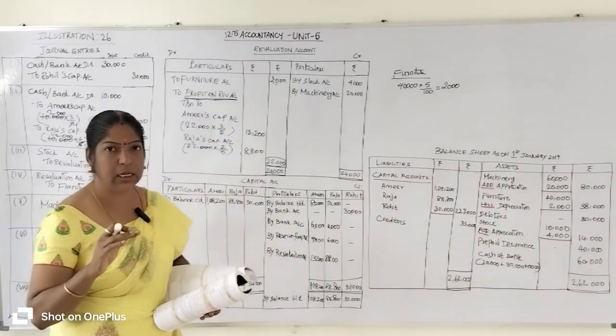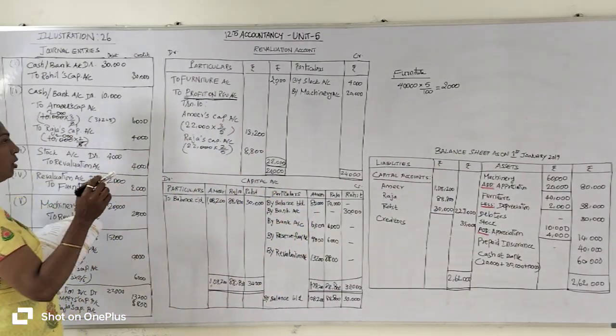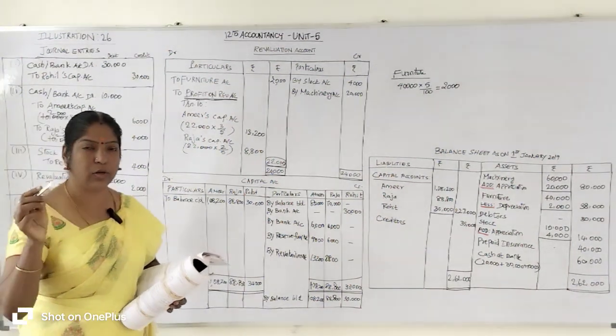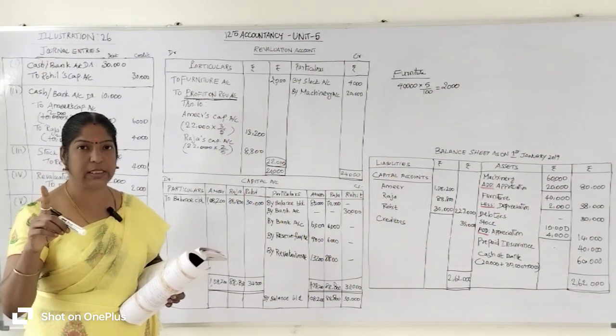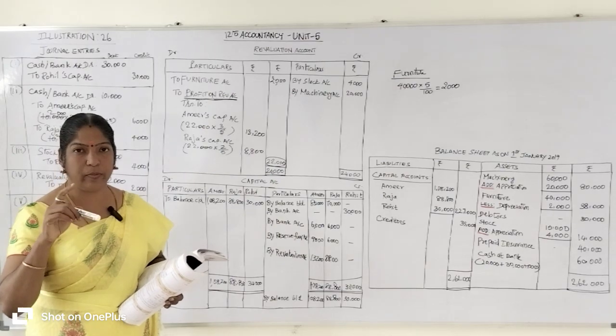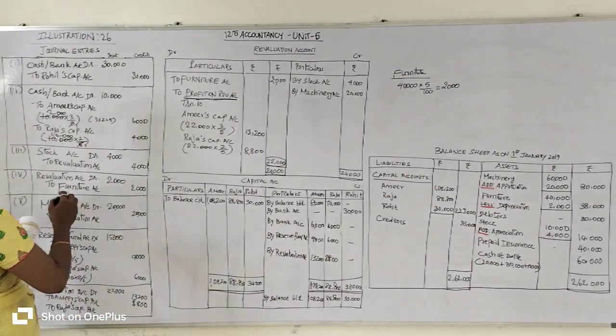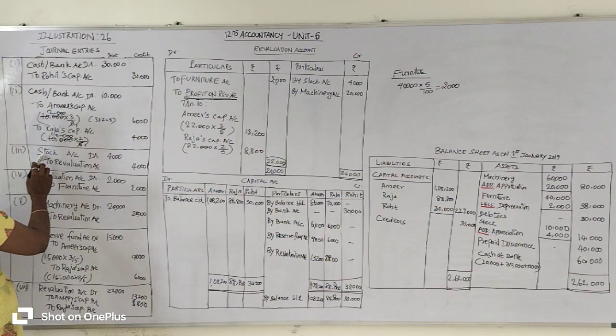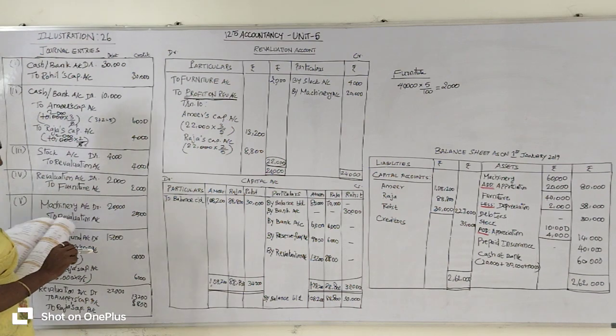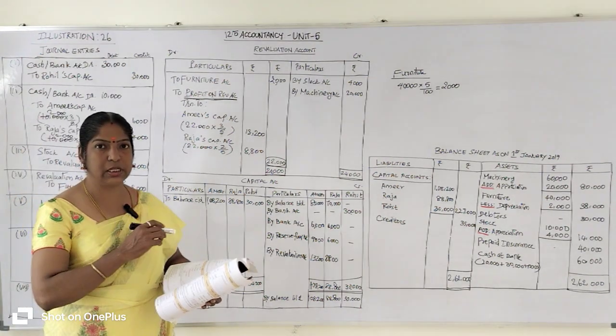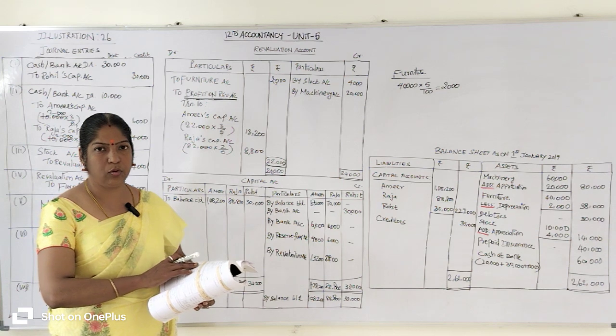So what is the journal entry? If the stock account increases, asset value also increases. Whenever asset value increases, the revaluation account is to be credited. Okay, so which account is to be debited? The asset item, that means the stock account is to be debited. Stock account debit 4,000 rupees to revaluation account 4,000 rupees. First we need to pass the journal entry from the question.